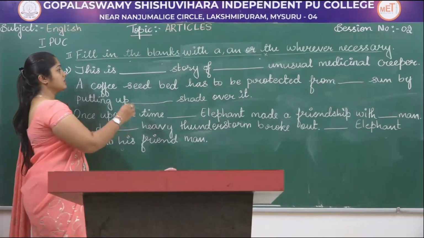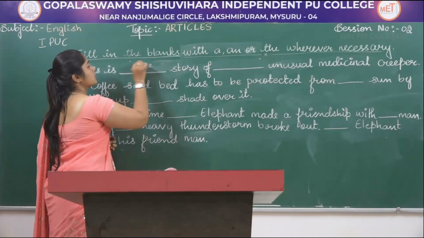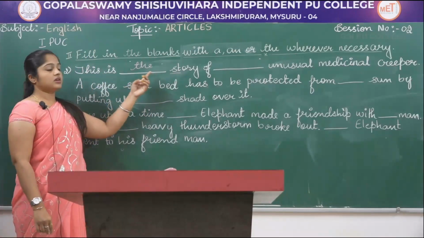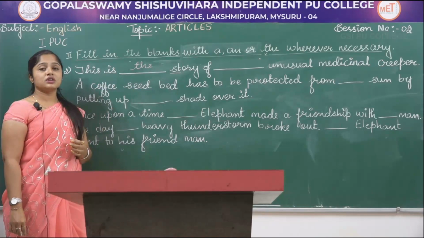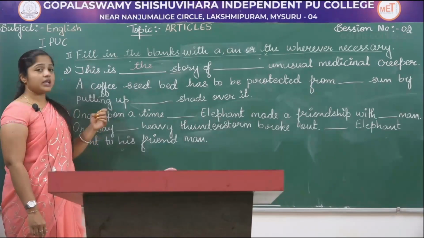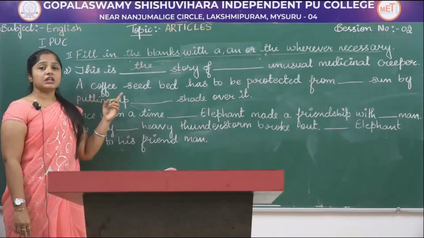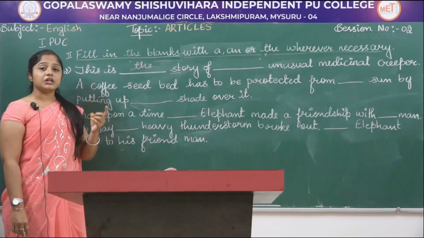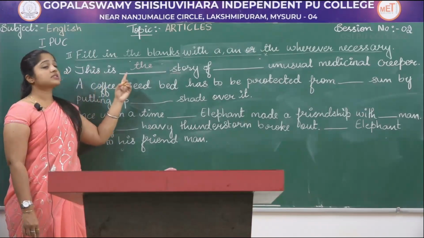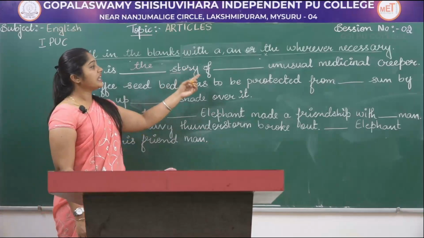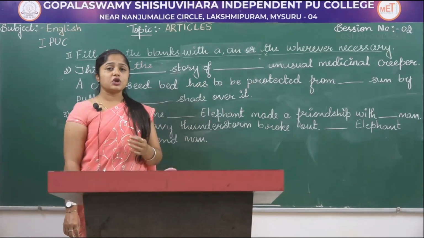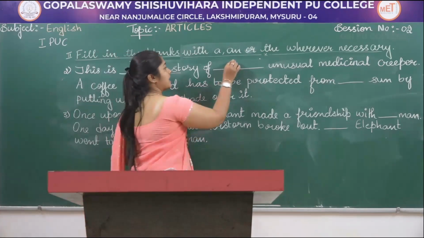This is the story. Of course, the reason why we have used "the" is that we are talking particularly about the story. Since we are referring to a particular story, we have to use "the". So this is the story of dash unusual. Over here, unusual, we have to use "an".